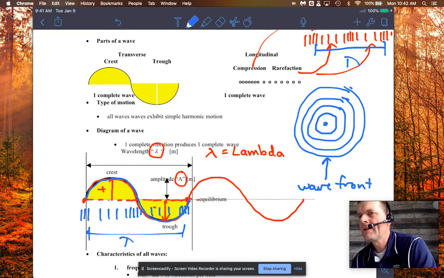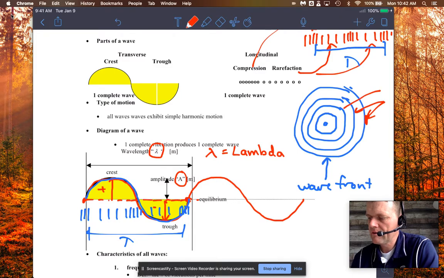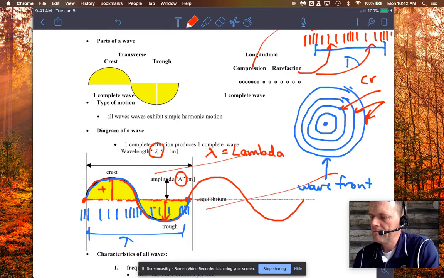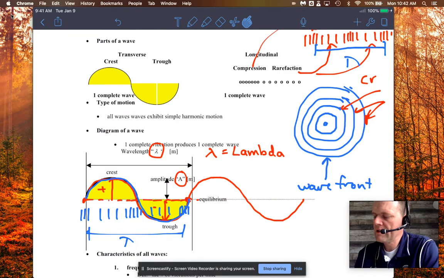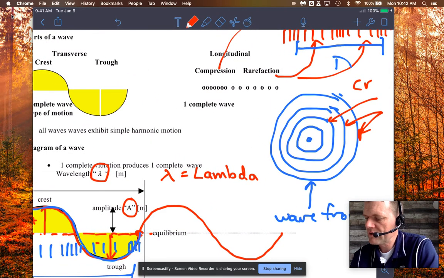And most of the time we label, in fact, this is our convention, we take these lines to be the crests. So wherever there's a line, the lines are considered to be the crests. So yeah, I'll have to just tuck that in there.